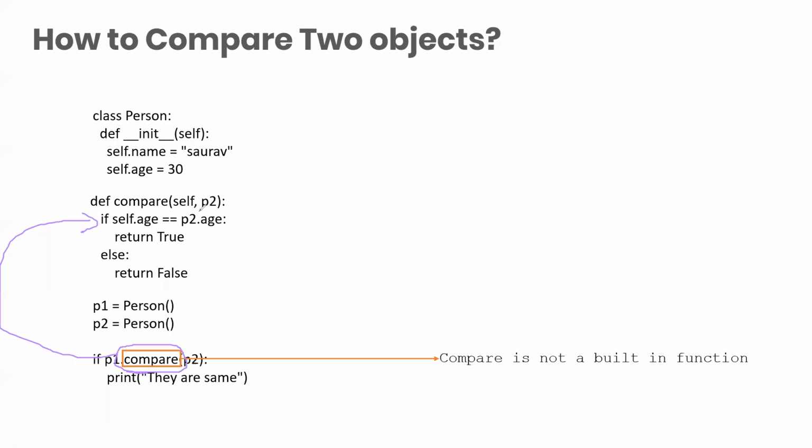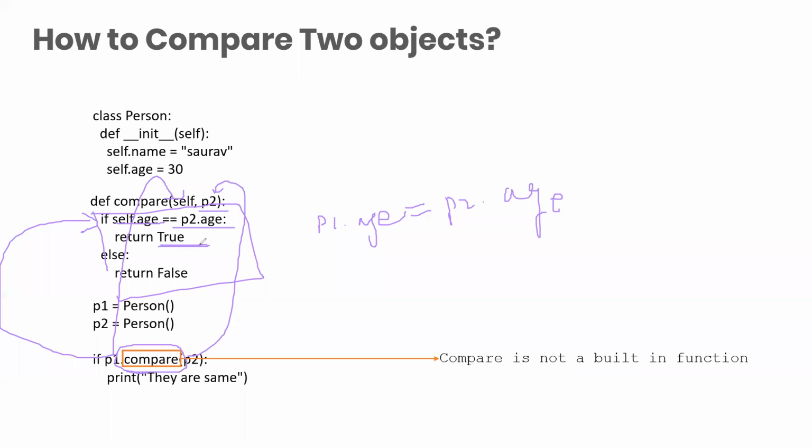Now you will say, why not P1? Okay, because this P1 will become self and P2 is the value that we need to pass here. Now what we are writing is just an if else statement. If the self age is equal to P2 dot age, self means P1 dot age is equal to P2 dot age. Okay, return true. So it will return true, else it will return false.